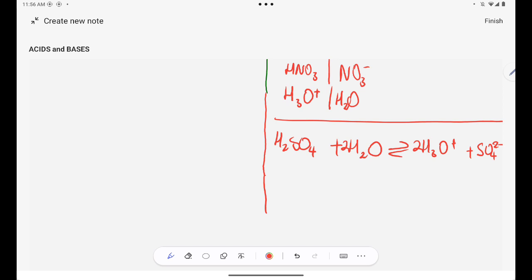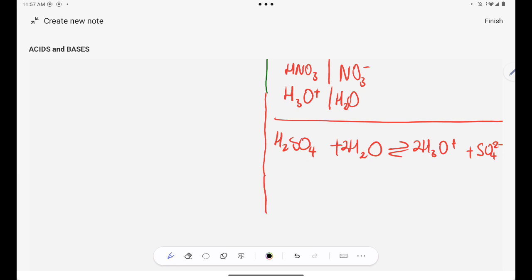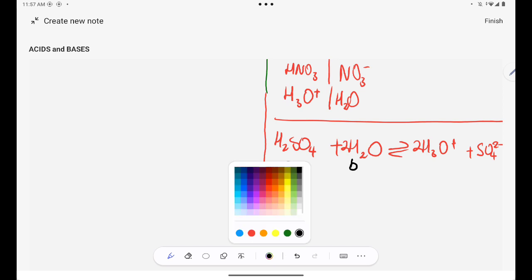We can all see that H2SO4 is the acid because it has donated 2 protons to become SO4 2-. So this one is my diprotic acid. Are you together? And then remember that I'm still focusing on the forward reaction. H2O has now become H3O plus, which means H2O has accepted a proton. So H2O is my base.